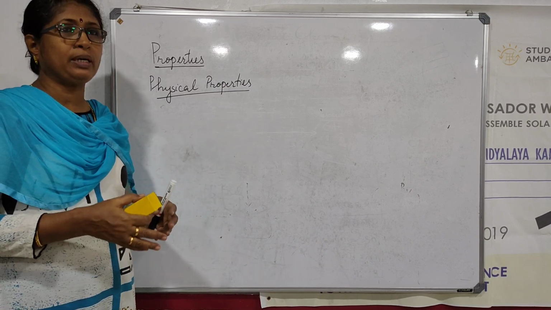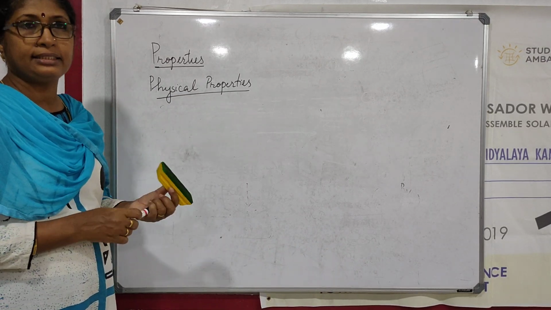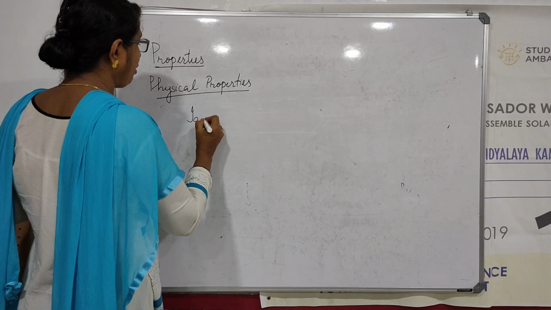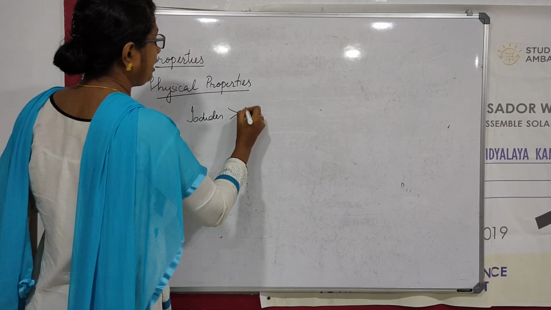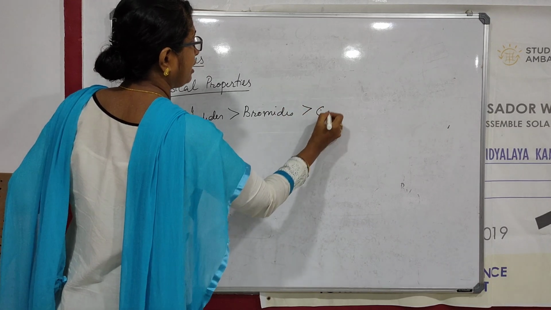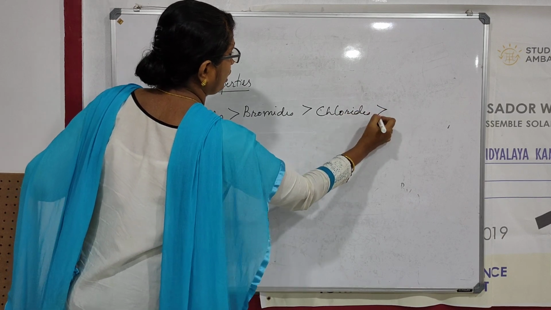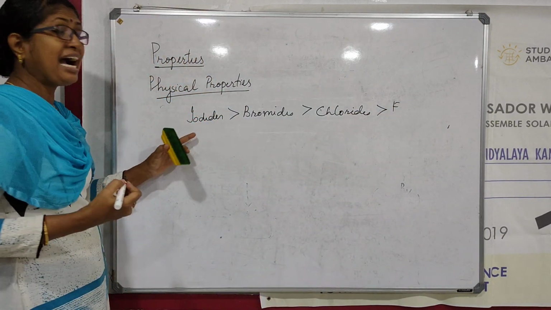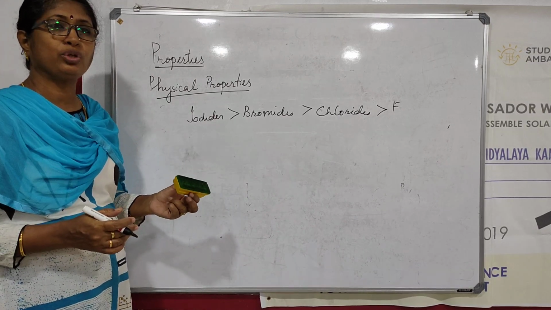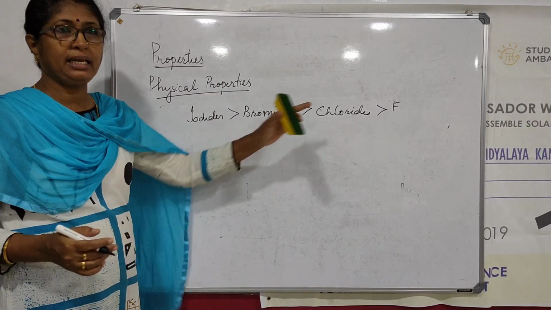Now when you come to this one, again the force of attraction increases when the size of the molecule increases, isn't it? Dispersion force. So if you take the iodides, they will have higher boiling points than bromides, then chlorides, and then fluorides, that is the order, because the iodides have the largest size. So when size increases, the boiling point also will increase. So iodides will have the highest boiling point, and the order will be like this.